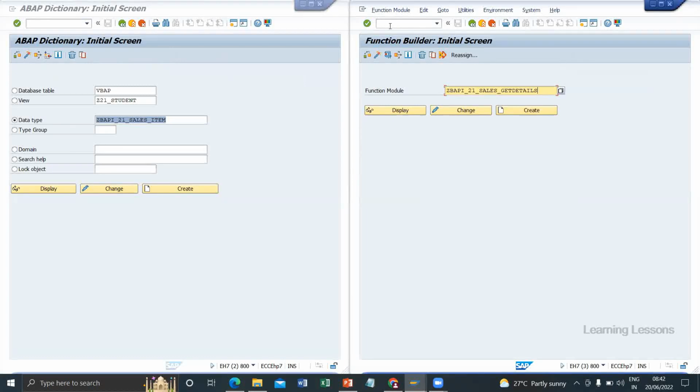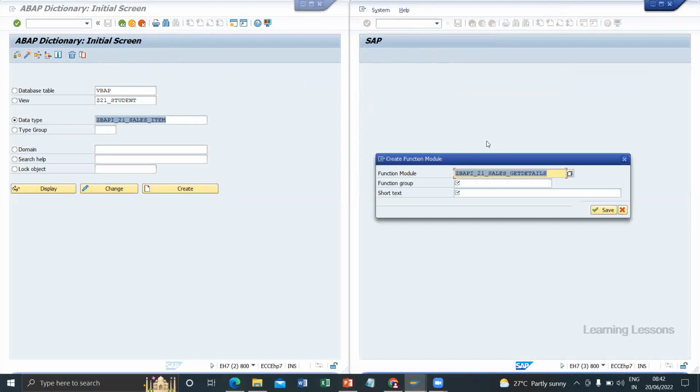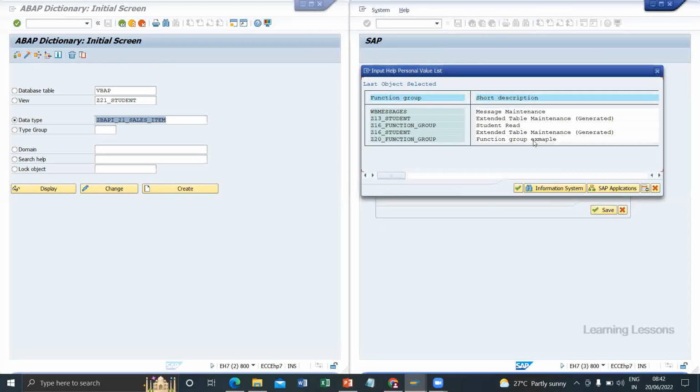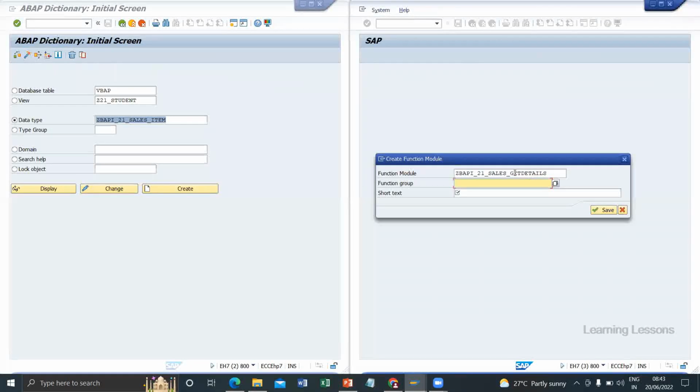Sales get details. Click on create. We need the function group, even for BAPIs, similar to our function modules. While creating the function module, we need the function group because function modules will not directly save in the package. So we can check any function group created for us.